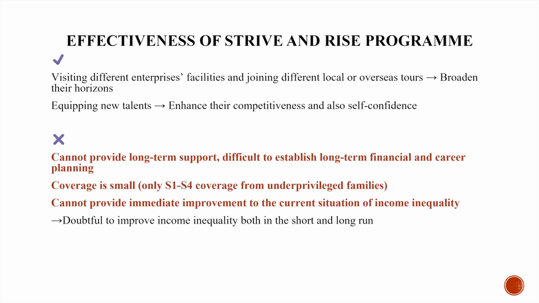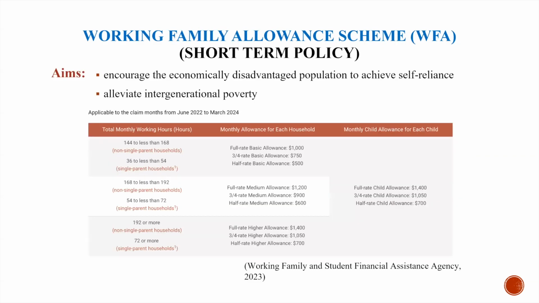Another existing policy is the Working Family Allowance Scheme, WFA, which is a short-term policy. The purpose of the WFA is to encourage the economically disadvantaged population to achieve self-reliance and alleviate intergenerational poverty. The allowance is dispersed based on the total monthly working hours and also the income and assets limit of the applying household, divided into 3 tiers: basic, medium, and higher allowance. Apart from that, a separate set of total working hours standards is established for single-parent households.